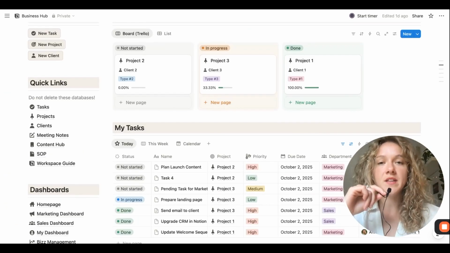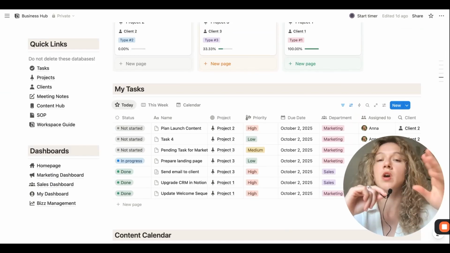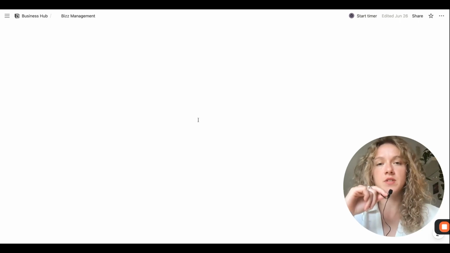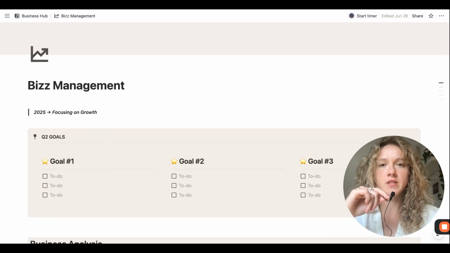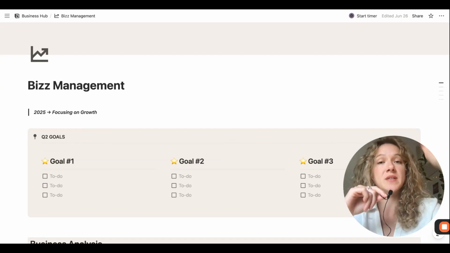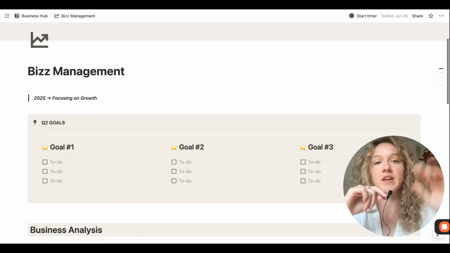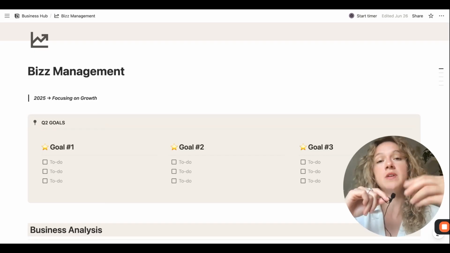And besides tracking these operations for your business, you can also track everything that's related to goals or planning or brainstorming. So for example, we can have different dashboards in order to plan, all right, we're entering Q4 or we're entering 2026. What are the main 3 goals that I want to achieve for my business? What are the specific 80 tasks that are important for me in order to move the needle forward, like what needs to be done? And also you can do a ton of analysis as in, okay, here's the database for all of my competition and here are the key points that distinguish me from everyone else.